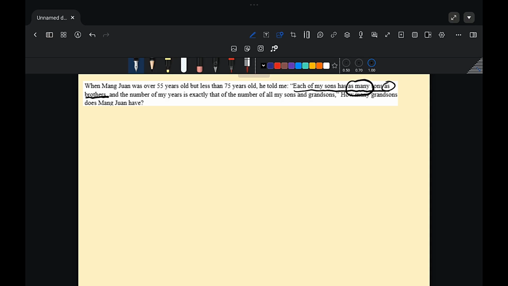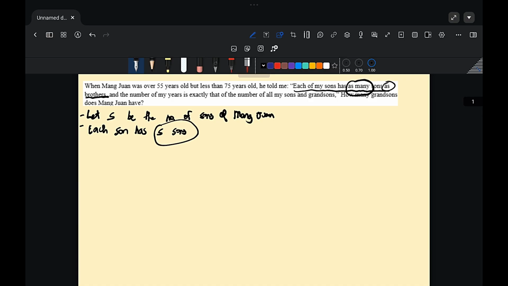So in this problem, we have to define first the variables. So let us use a representation. Let S be the number of sons of Mang Juan, and we know that each son of Mang Juan has S sons.